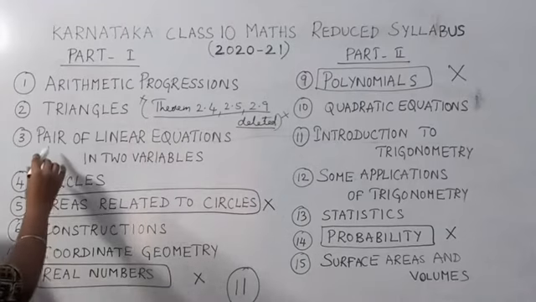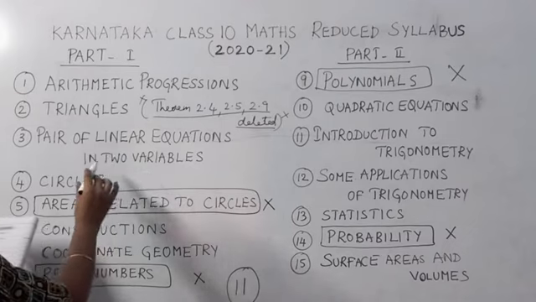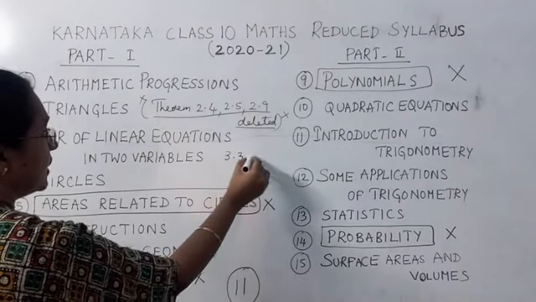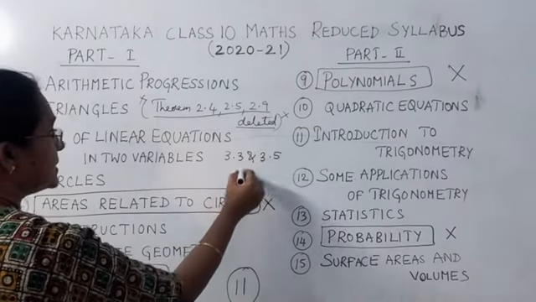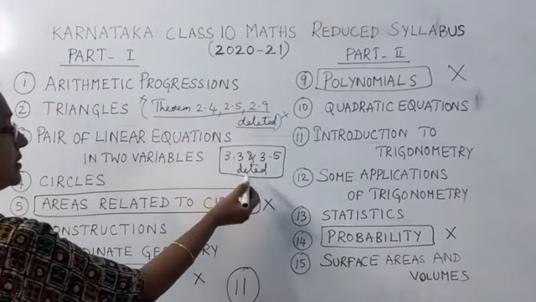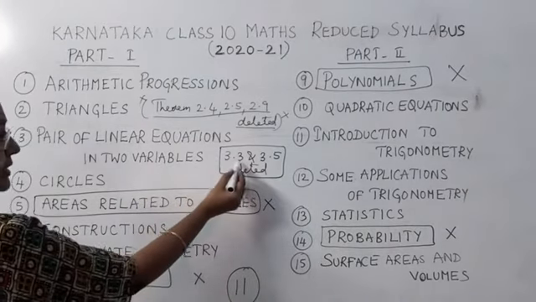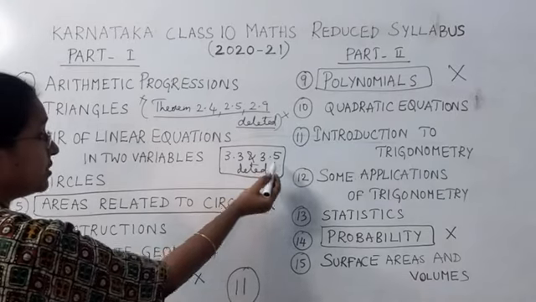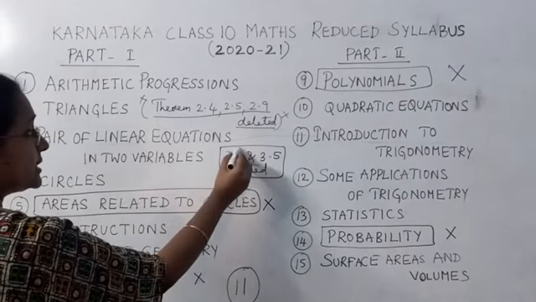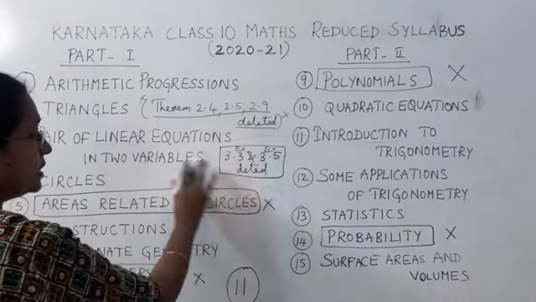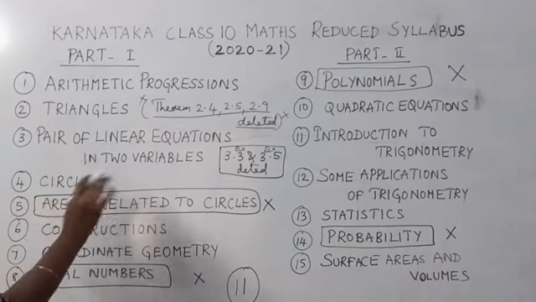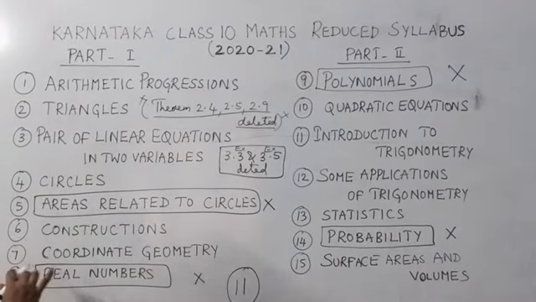Now next one, pair of linear equations in two variables. There exercise 3.3 and 3.5 are deleted, because you don't have the substitution method. 3.3 is based on the substitution method and 3.5 is based on the cross multiplication method. So now these two topics have been deleted. So exercise 3.3 and exercise 3.5 problems are not at all there for the academic year 2020-21. Circles are completely removed, construction is there completely, coordinate geometry is there completely.